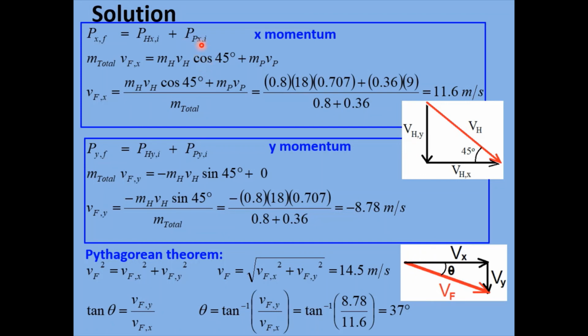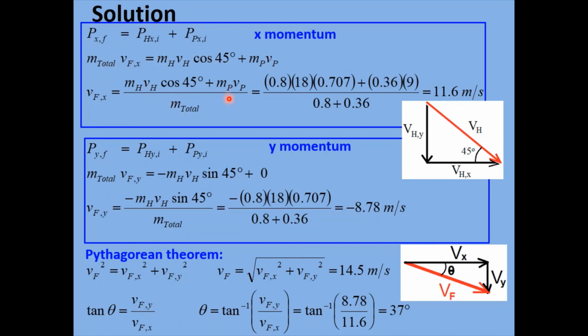Now the pigeon, remember, was flying horizontally. So for the pigeon, we don't have to do any trig. The pigeon's x momentum is just equal to the mass of the pigeon times the pigeon's velocity. So we can now solve for the final velocity x component, v sub fx. This term right here, just by dividing all of this stuff over here on the right, divided by the mass total.